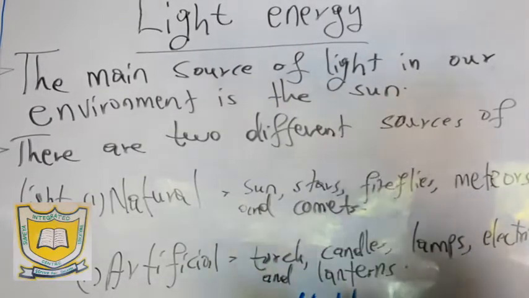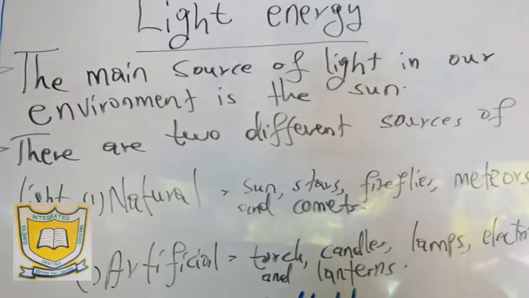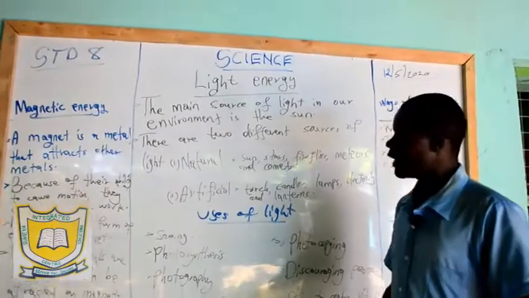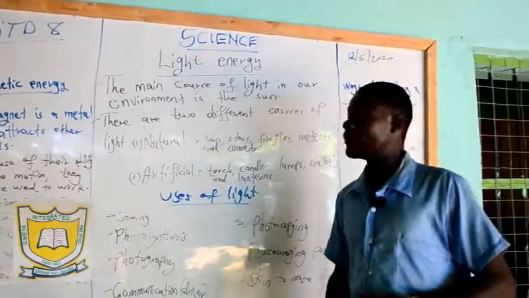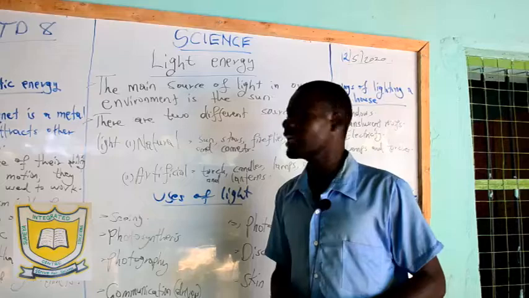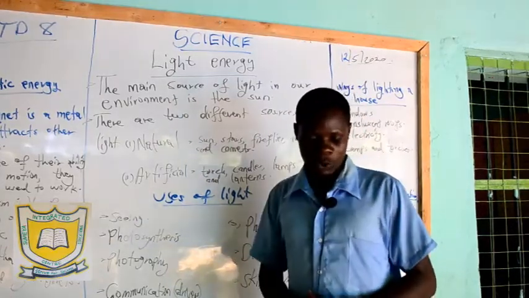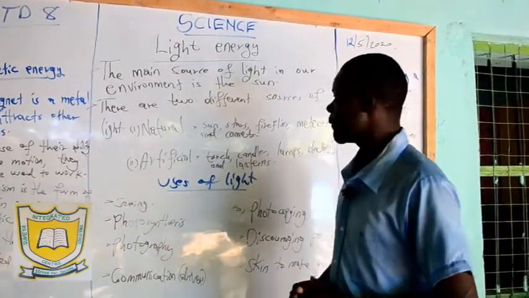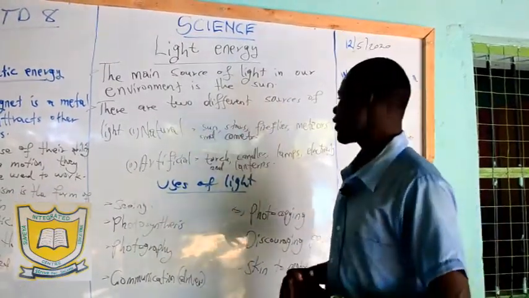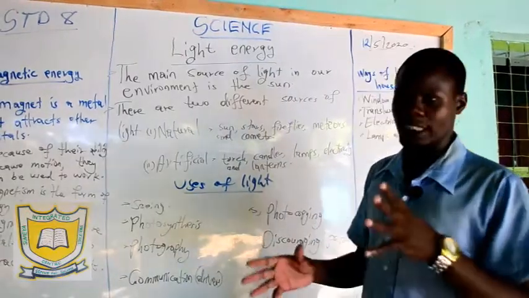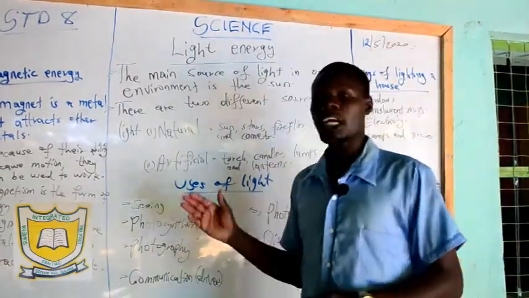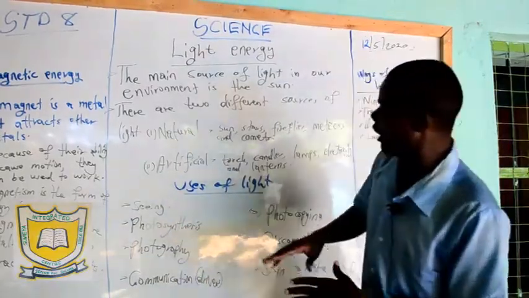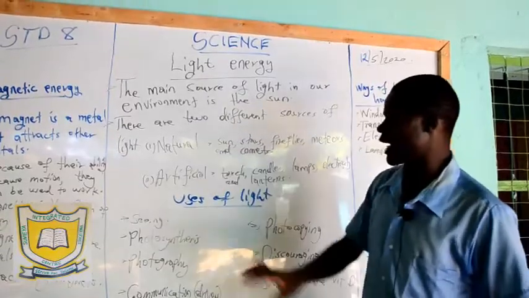Now, when you talk about light energy, it's not your first time to hear about it. Like heat energy, where we said the main source of heat on earth is the sun, still on light energy, we base on the sun as the main source of light in our environment. There are 2 different sources of light energy. We categorize some sources as natural sources and the others as artificial sources.